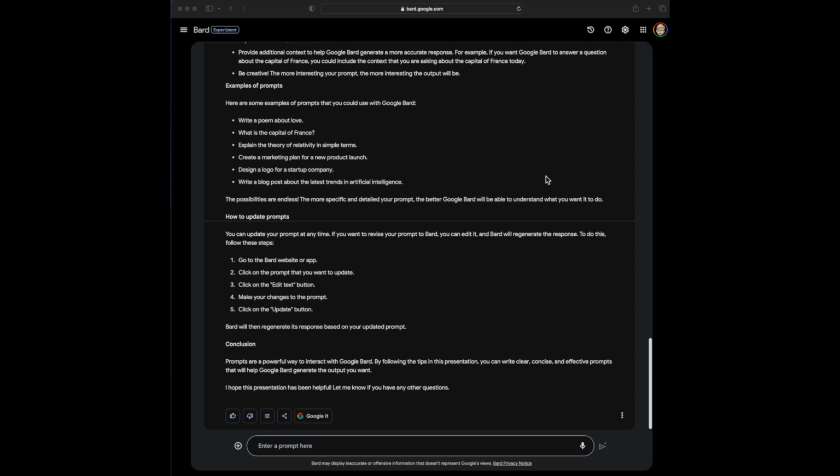So let's see if we can prompt it with a couple more of the recommendations it had. I'm going to have it write a poem about prompts in Google Bard.